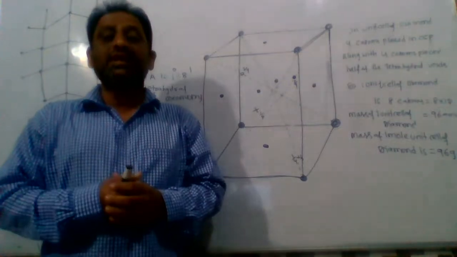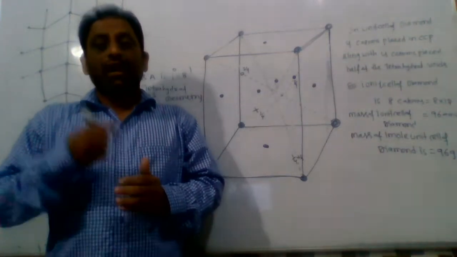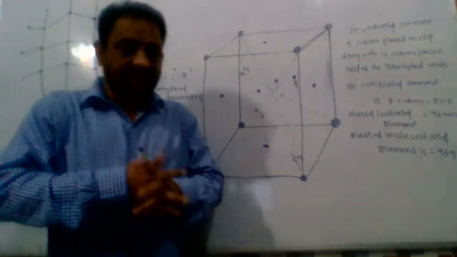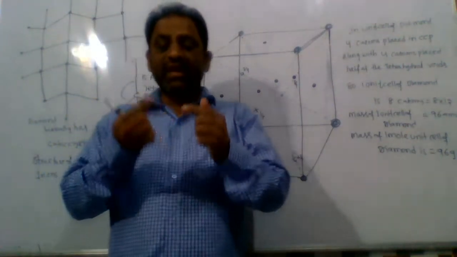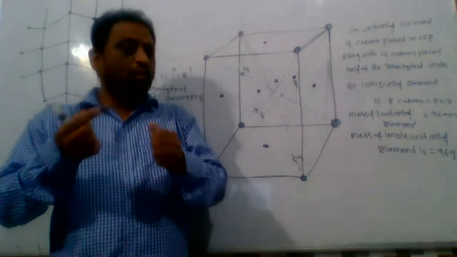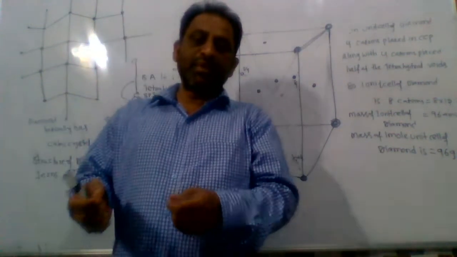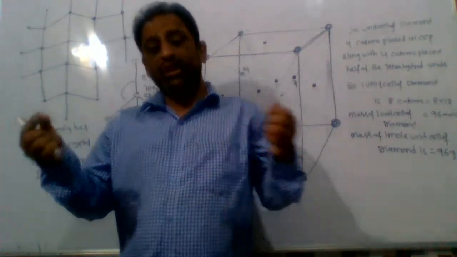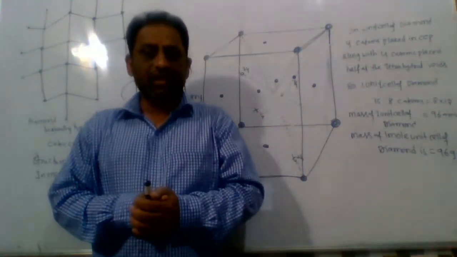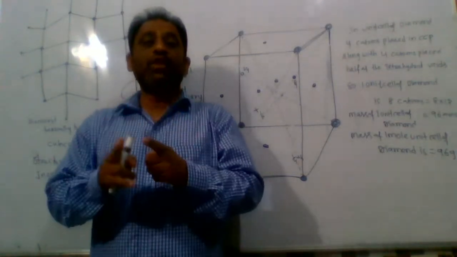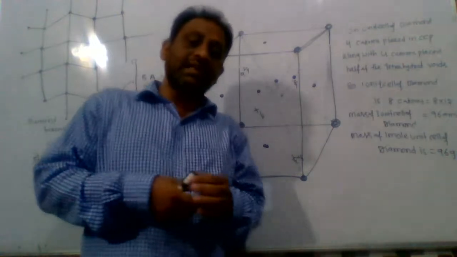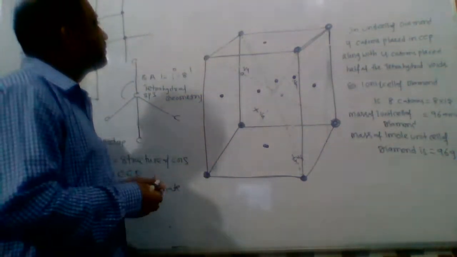That phenomenon is called allotropy: the existence of a chemical element in more than one physical form, maybe two or more than two physical forms.